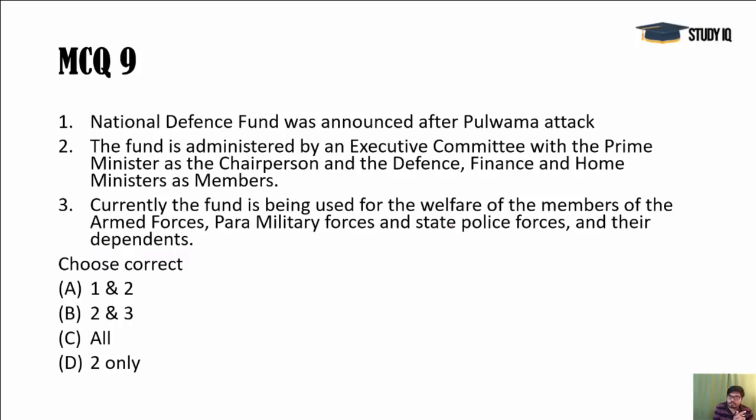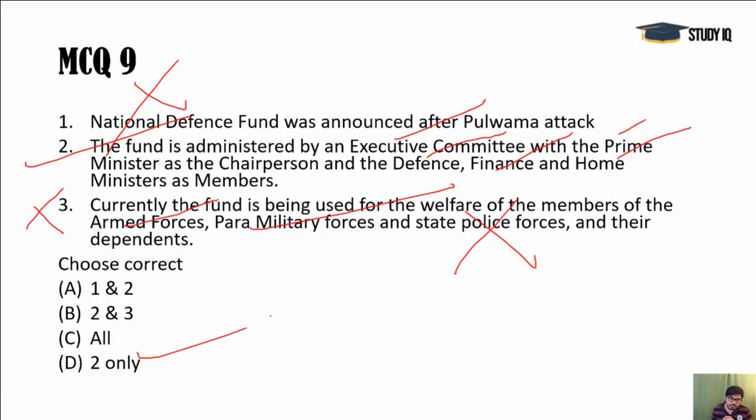Next, National Defence Fund. It was not announced after the Pulwama attack. That statement is wrong. Second, the fund is administered by an executive committee. That is perfectly correct. Headed by the Prime Minister, and the Defence, Finance and Home Ministers are the members. Third, the fund is being used for welfare of members of armed forces, paramilitary forces, correct, but not state police forces. This is wrong. This is actually for railway protection forces. So this statement is again wrong, and the second only is the correct option here.